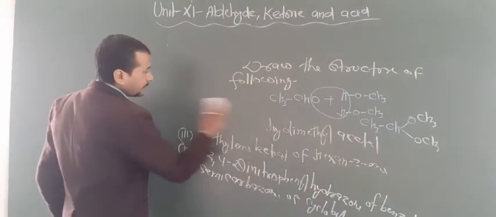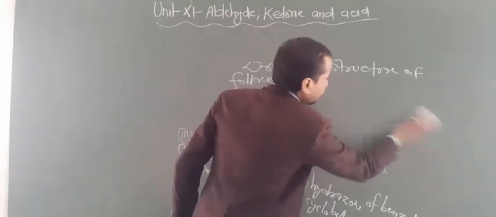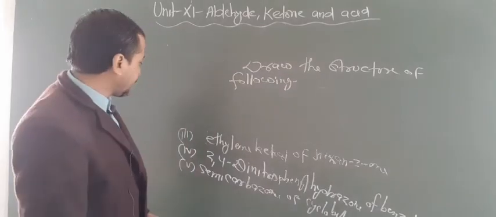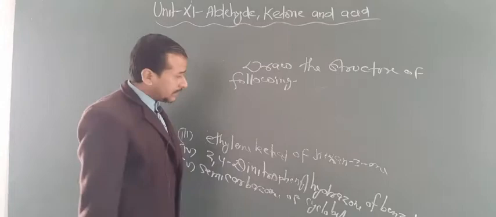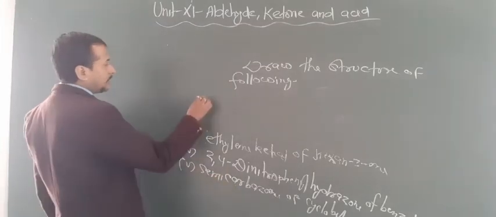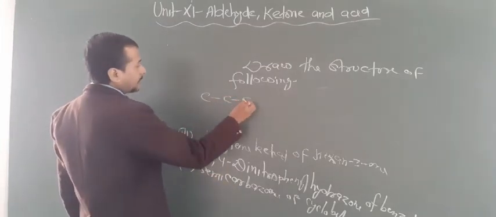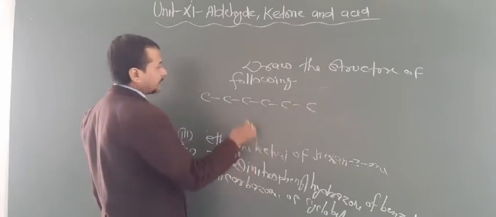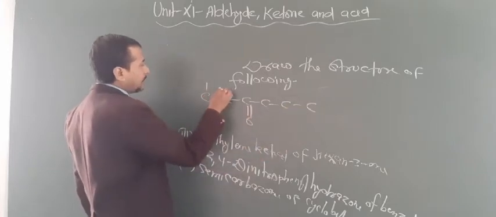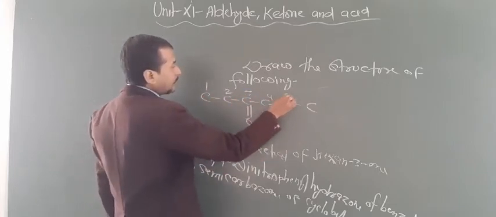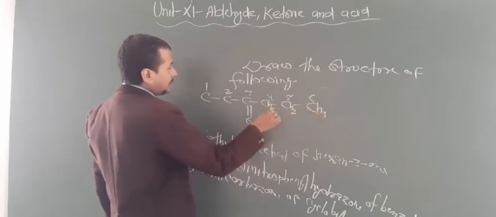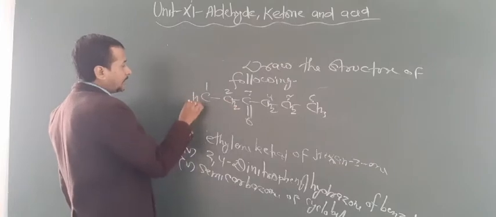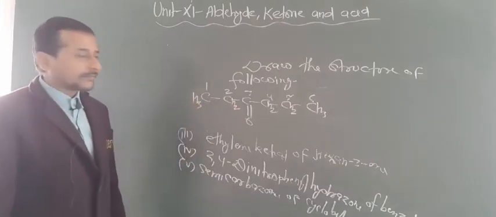Now the third question, ethylene ketal, that means the ethylene glycol ketal of hexan-3-one. So first of all you draw the structure of hexan-3-one like this. Hexan-3-one, numbering 1, 2, 3, 4, 5, 6. So this is known as hexan-3-one. Are you getting this point or not?